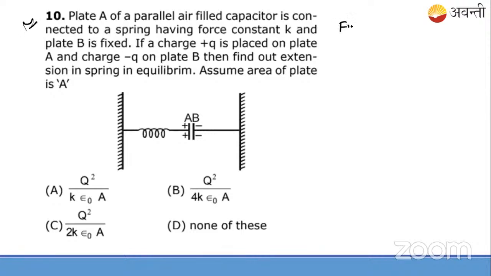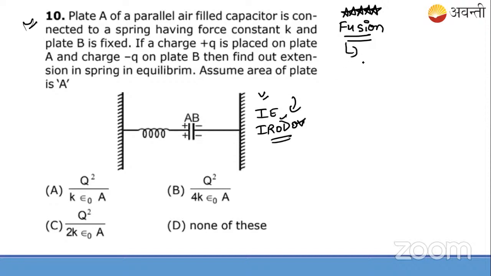Yeah, try to solve this question. This question is more important than all the previous questions which were on the slide. So this question will take time for you to solve, but you have to understand this. This came in the JEE Advanced, and you can also see the part of this question in IRODOV. I mean, the same kind of question is also in IRODOV. This is a very advanced level physics numerical book. Okay. So this question consists of the fusion of two concepts, one from classical mechanics, your 11th syllabus, that is spring force, plus from the 12th syllabus, that is capacitor.